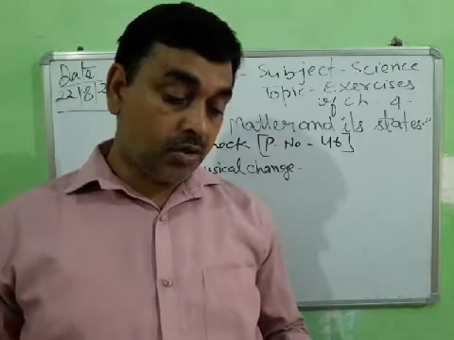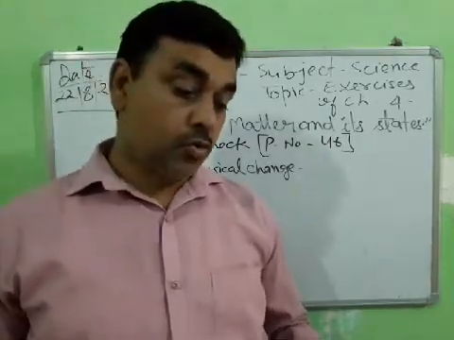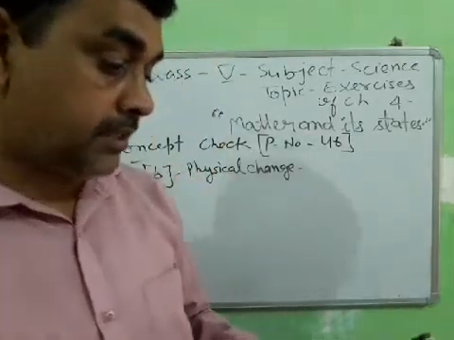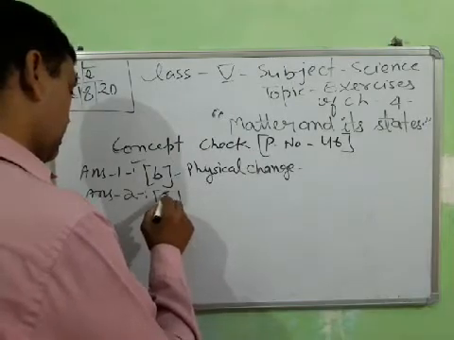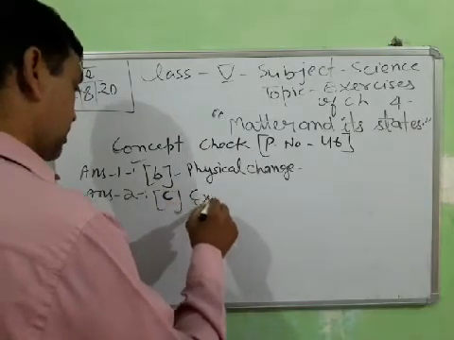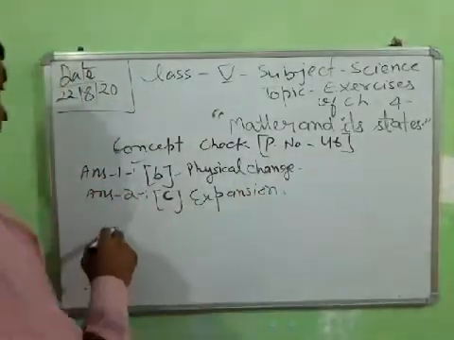Alternation is wrong. Expansion is true, and relaxation is also wrong. So expansion. Answer is C. Expansion.